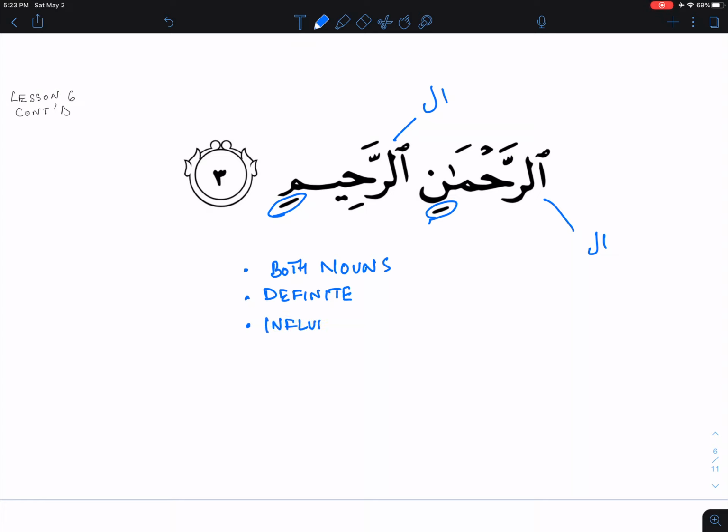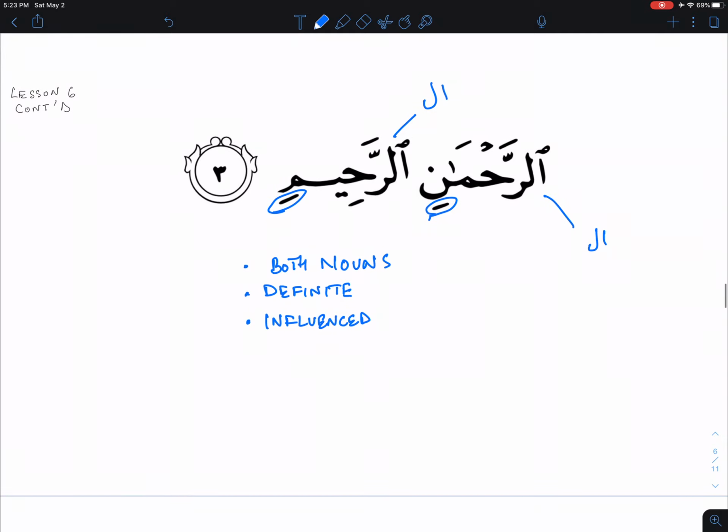They are influenced by something that has come before, so they're in an influenced state because they're not in a natural uninfluenced state. So I have to see what is the relationship of these two with the words before them.